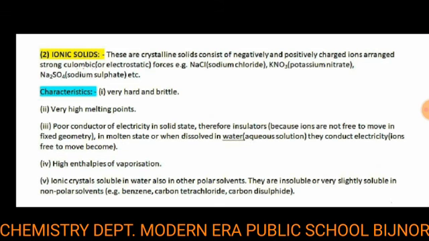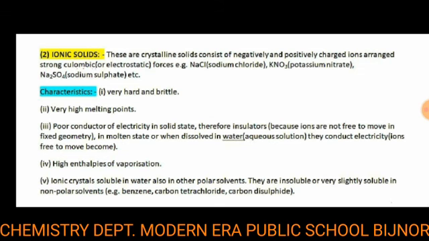The characteristics of ionic solids: first, they are very hard and brittle, which means if we strike them with a hammer, they break; they do not take a finely powdered condition, they are brittle. Second, very high melting points, which means they require more enthalpy.